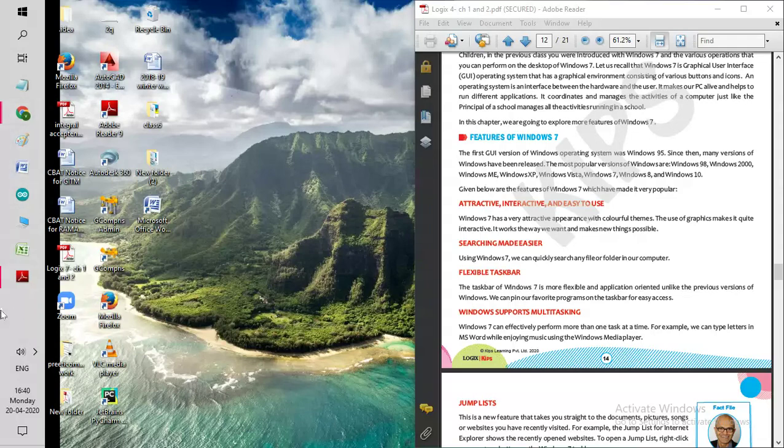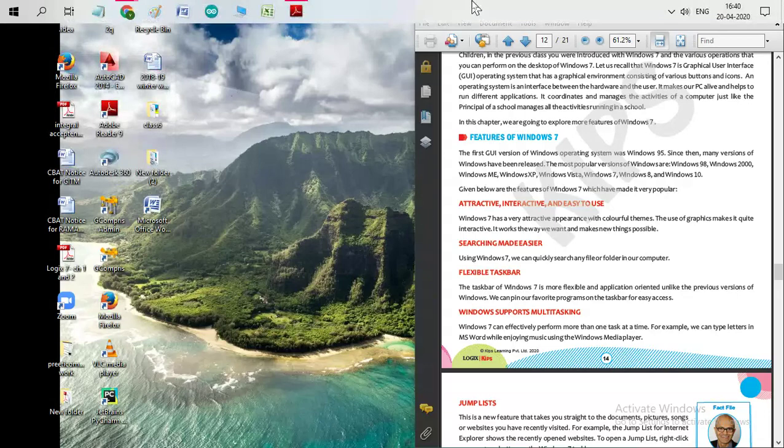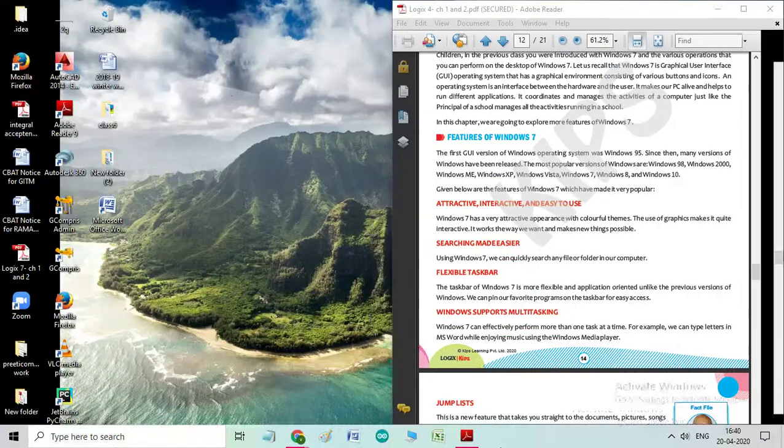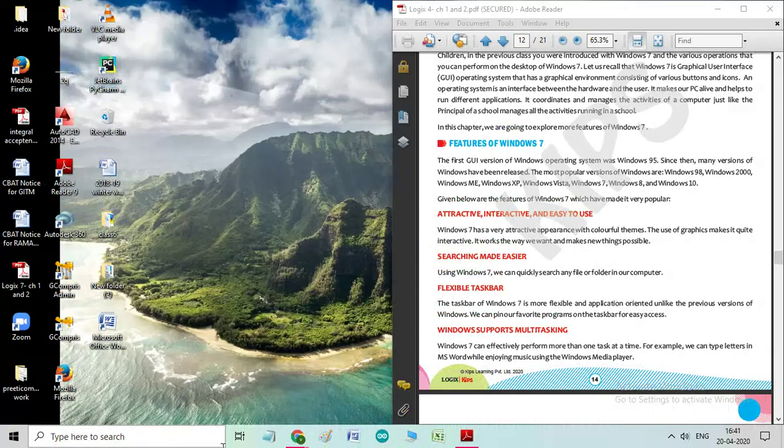You can put it like this, even on the top, or on the right, but by default it is always on the bottom. We will learn more in the next class about how the taskbar is helpful to us.